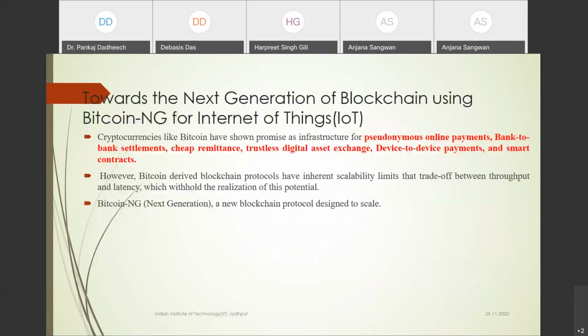Now towards the next generation of the blockchain, Bitcoin NG. The Bitcoin protocol is the traditional blockchain protocol. If you directly apply the simple Bitcoin protocol, it does not work in the case of IoT devices. So some scientists developed one protocol, known as Bitcoin NG, for IoT devices. Bitcoin is suitable for all devices, but not suitable for IoT devices.